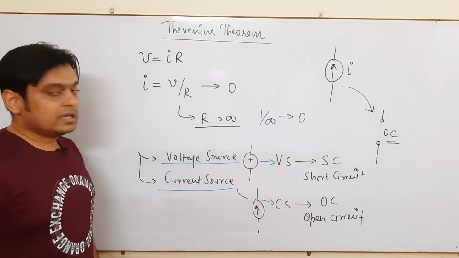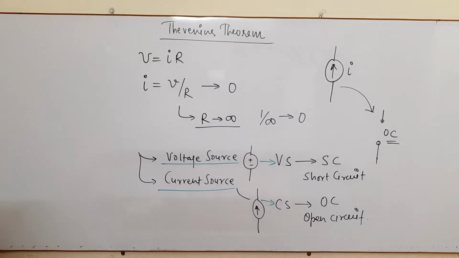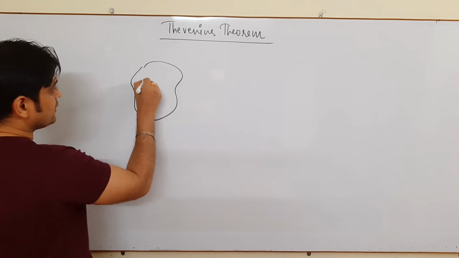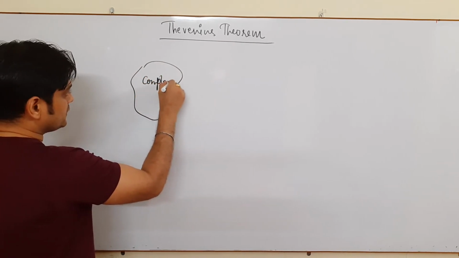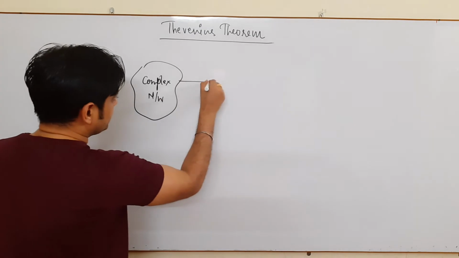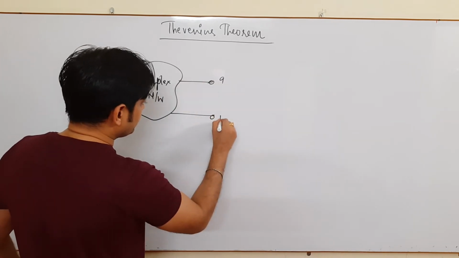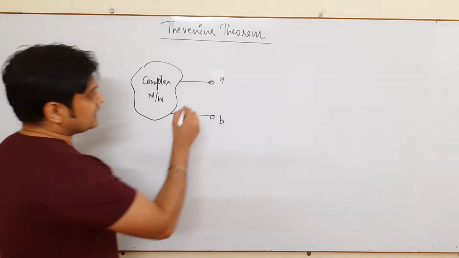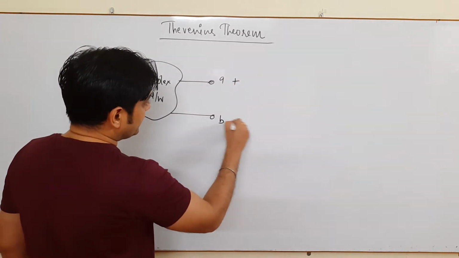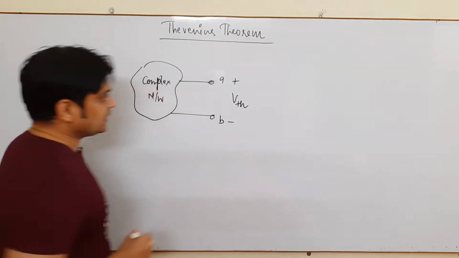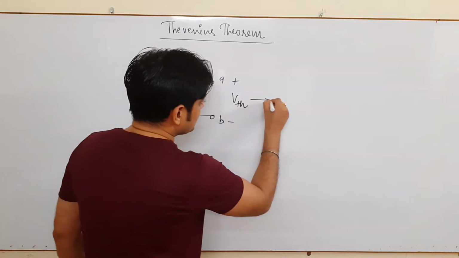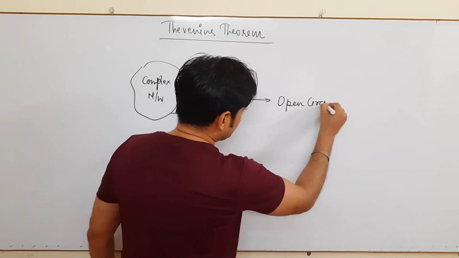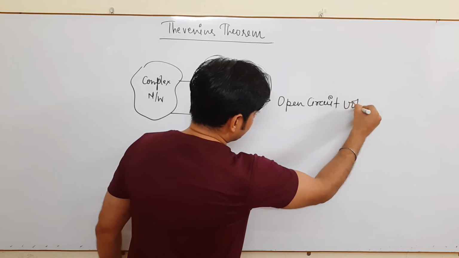Okay, now we come to VTH. So when we talk about VTH, again we will consider this is your complex network having terminal AB. So we have discussed RTH. Now when we find VTH, what we will do? We will find VTH at these two terminals AB, and this VTH is known as open circuit voltage.